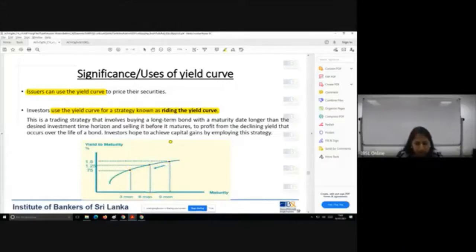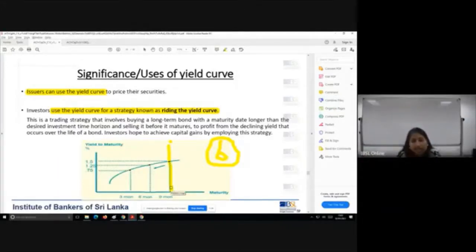Your investment horizon is 6 months. But you go and buy an instrument which is longer than your desired investment horizon, something like 9 months. Now you have invested in a 9-month, let's say, commercial paper, and you're holding it. Now 6 months have gone. There is another 3 months for it to mature. What are you going to do now?